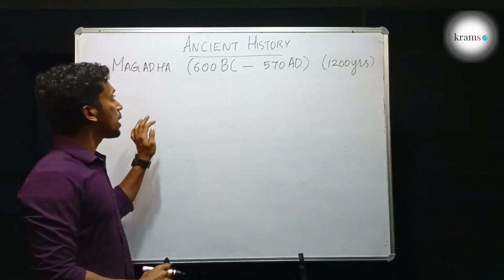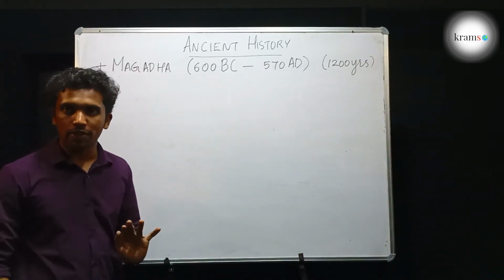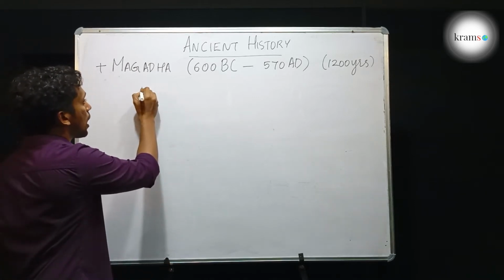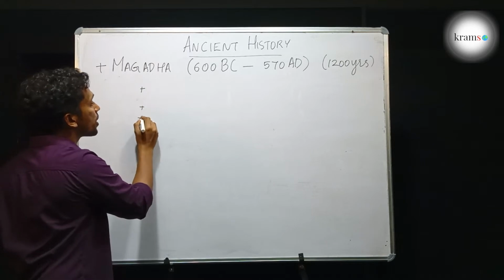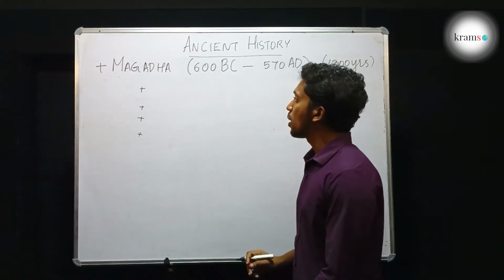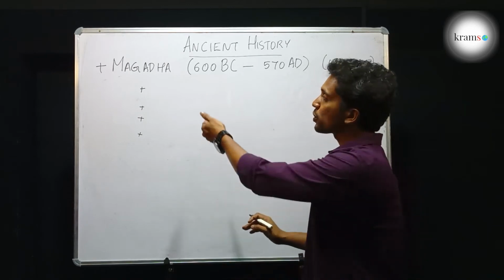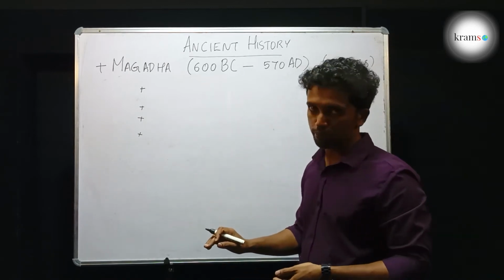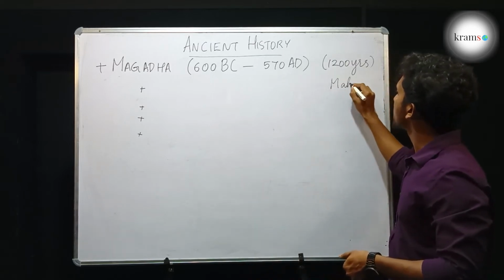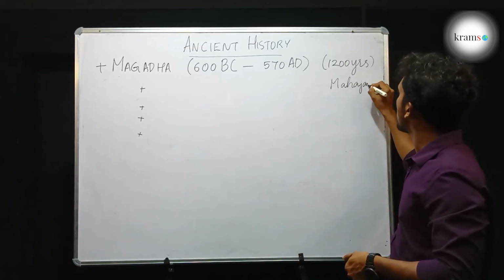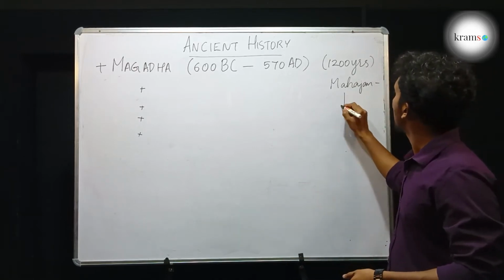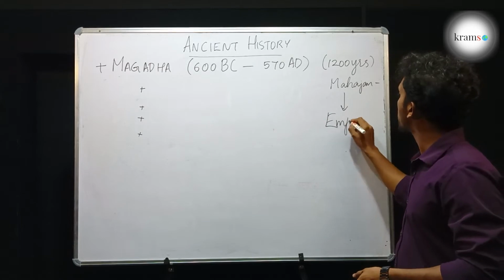So Magadha actually was a Mahajanapada, which means a bigger kingdom. Magadha existed in power under different dynasties. Magadha was ruled by so many dynasties. We are going to see the dynasties that had ruled Magadha. Initially, Magadha existed as a Mahajanapada, as a big kingdom of India. Later, it became even bigger than that. It became an empire.